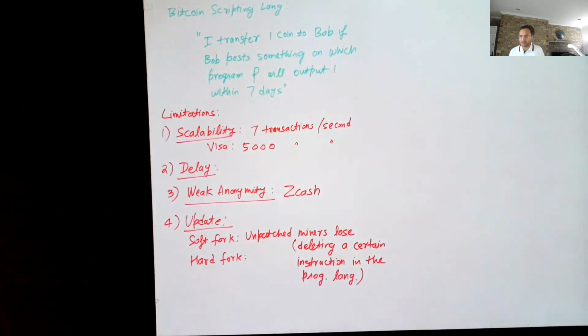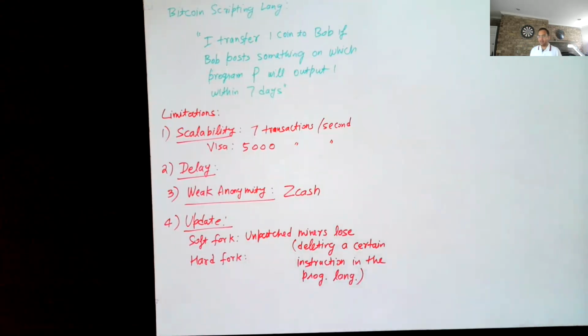So unpatched miners have no reason to reject anything which is done by the patched miners. But the other way around, of course, patched miners might reject transactions of unpatched miners. So at some point, the unpatched miners will realize that they are losing money, and people are not accepting their work as valid and things like that. So they have all the incentives to patch and become up to date.